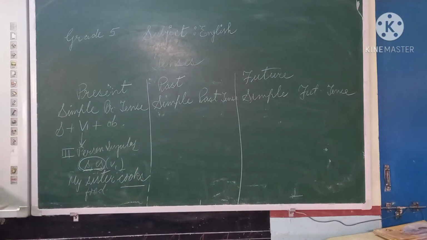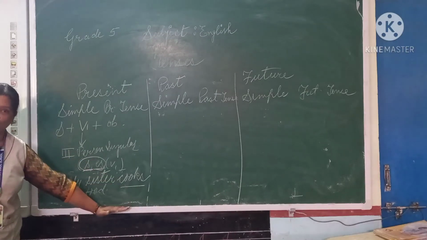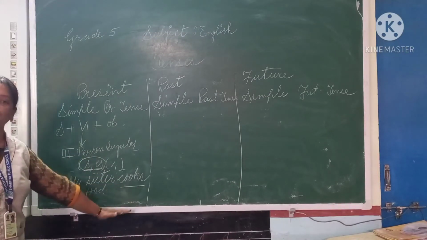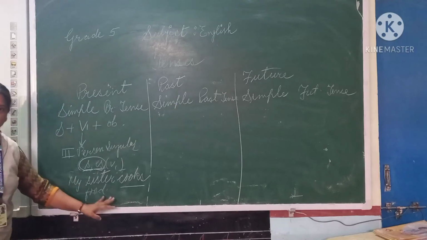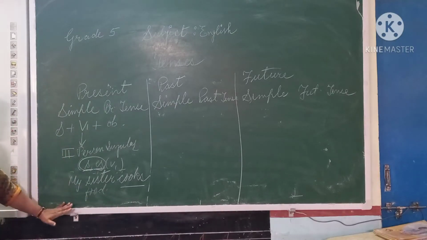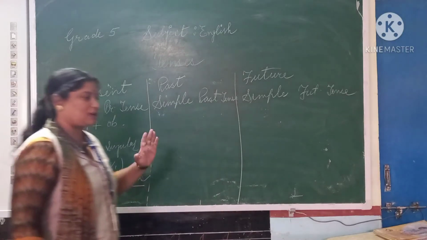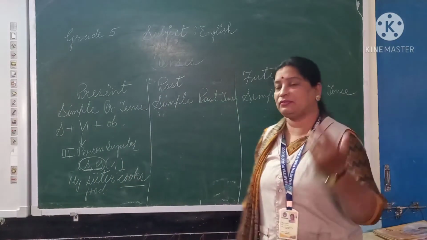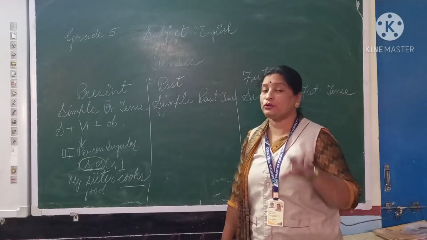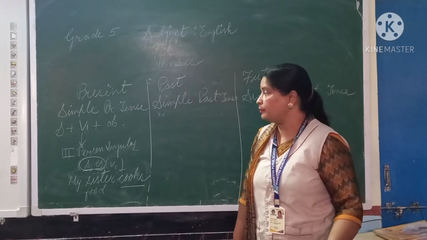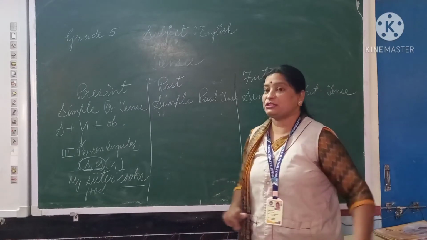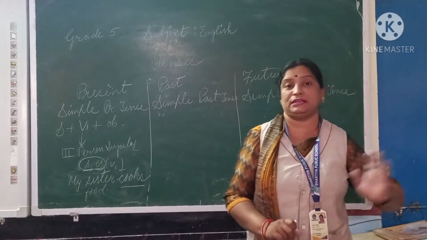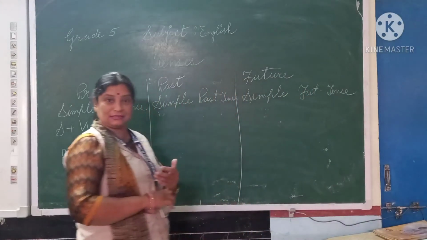So we have to pay attention towards the form of verb. Only by changing the form of verb a tense is changed. Okay. So this is about simple present tense. Many more examples we will do, and I will provide you worksheets also. I hope you all will try to solve them, beta. Okay. So this is about simple present tense that happens in our daily routine, that is related with the present.